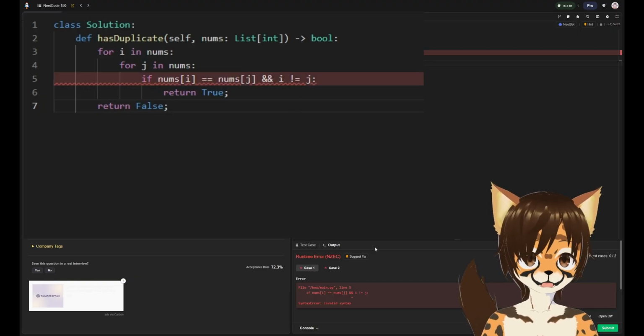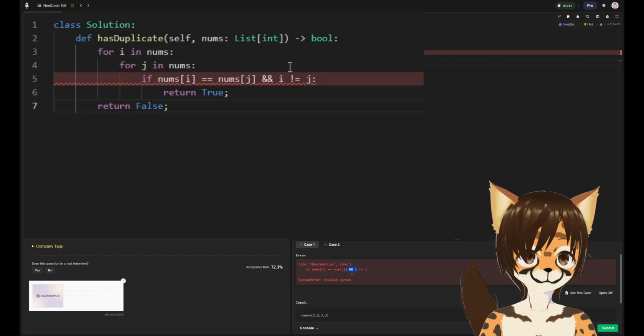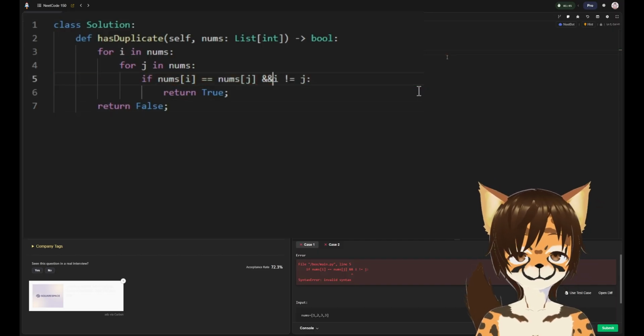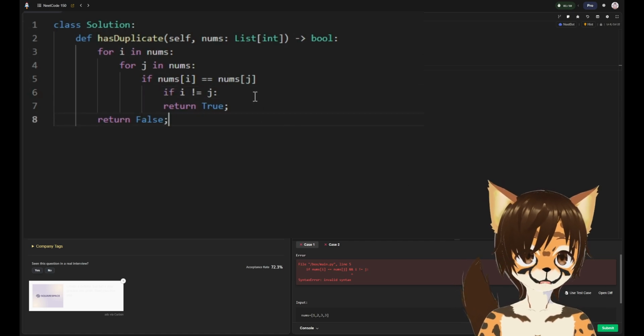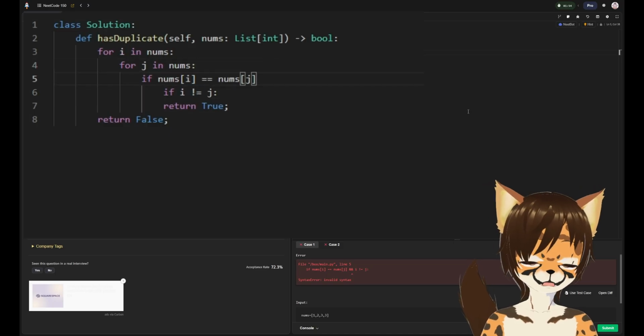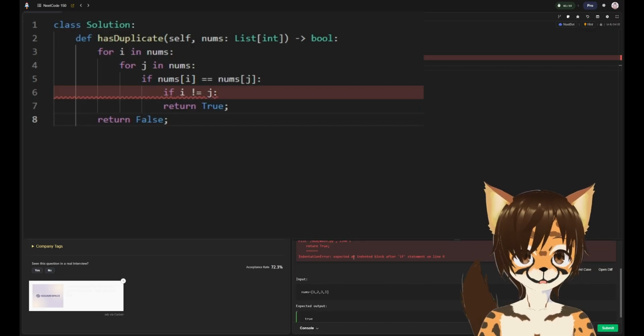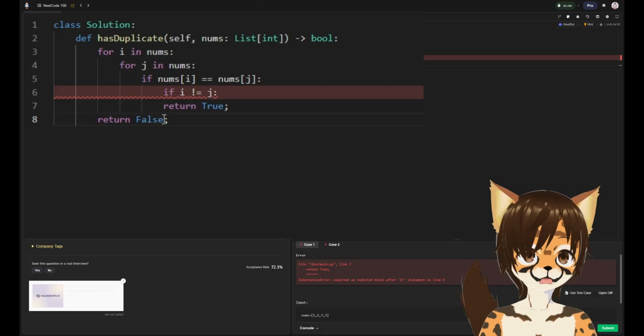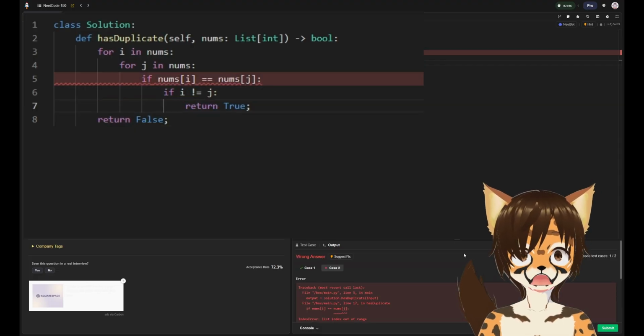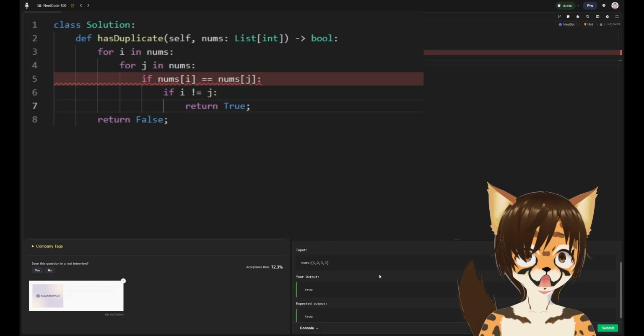Okay, I lied, I did something. It did not like the AND operator, so I'm going to double nest that if, and eventually I'll look back at some Python documentation or regular syntax to see how to combine that, because that should definitely be some one-liner thing. I don't want to nest for loops there. Unless you do have to nest the for loops in Python, that'd be evil. But, expected an indented block for the if. Oh, true. Return true. All right, case 1.